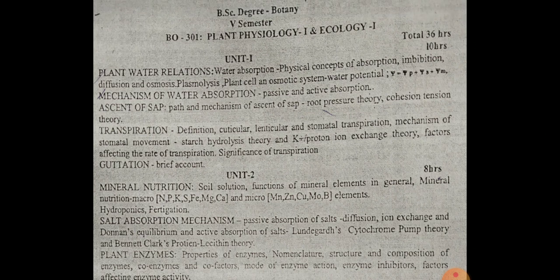The first unit is plant water relationship. In the plant water relationship, you will study water absorption, the physical concept of water absorption, imbibition, diffusion, osmosis. So like that you will study the different concepts related to the plant water relationship. In the second chapter, we will study the mechanism of plant water absorption. That is, there are mainly two types of mechanism. One is passive and another one is active absorption. We will study these two concepts in the second chapter.